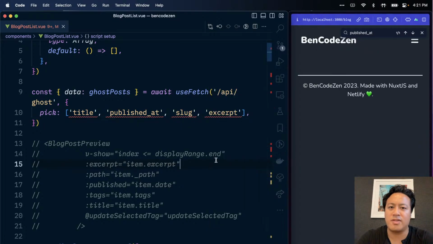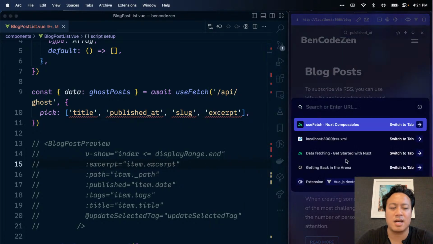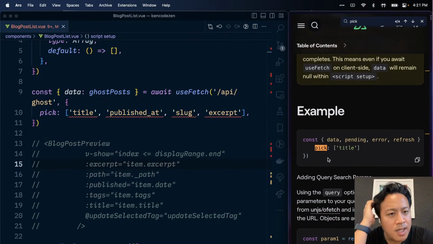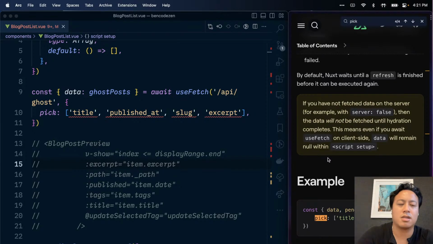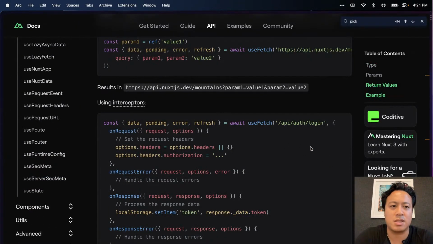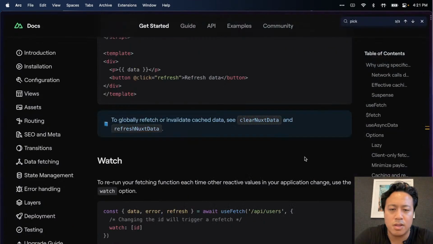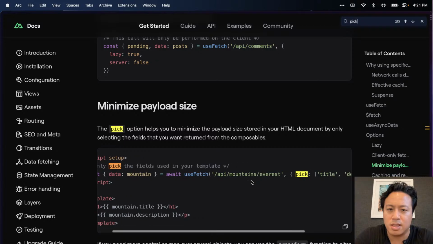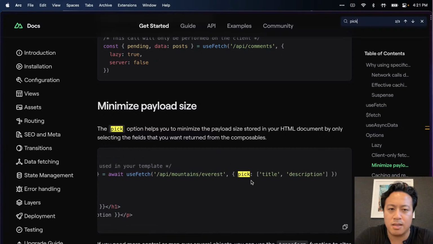Sure. If I save this, this is what's interesting. It's not actually giving me anything. It's actually giving me an empty object. And why is this the case? So let's bump this up for full. Pick. Oh wait, use fetch. Yep. Data. Yep.